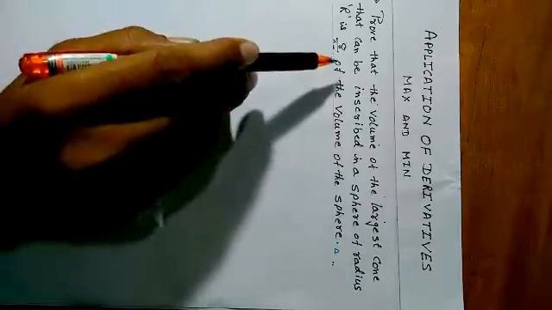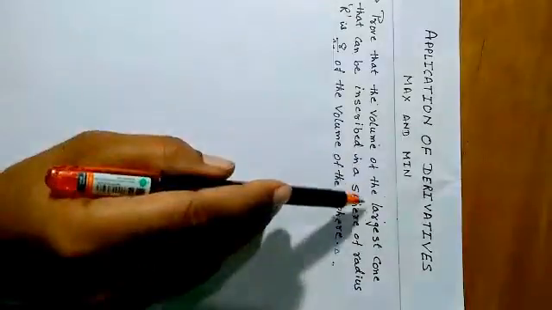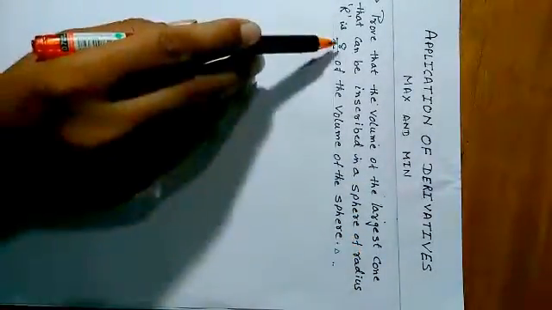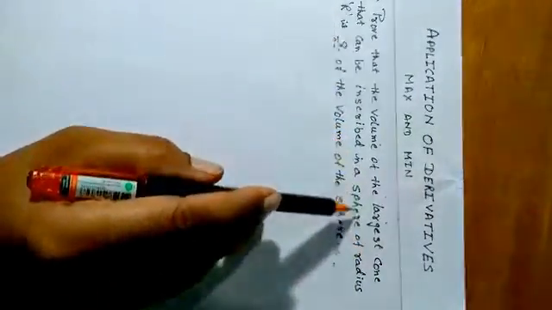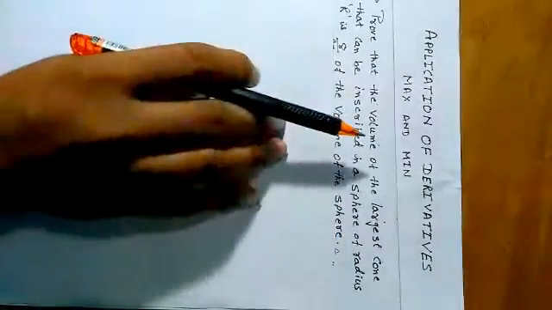Today I am going to do a question from maxima and minima. This topic belongs to applications of derivative. I am going to solve this question by the second order derivative test. The problem is: prove that the volume of the largest cone that can be inscribed in a sphere of radius r.